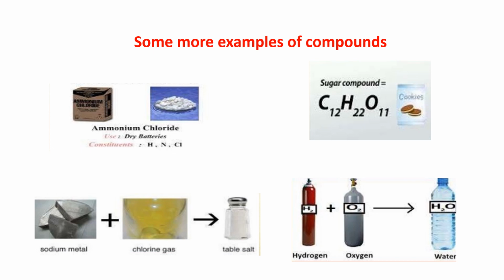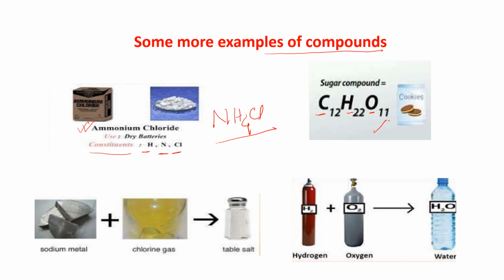Here are some examples of compounds. Ammonium chloride. The constituents are hydrogen, nitrogen and chlorine. And you know the formula is NH4Cl. So the compound has a particular formula and a particular composition. Okay. Sugar is a compound made up of carbon, hydrogen and oxygen, and it has a particular formula, C12H22O11.